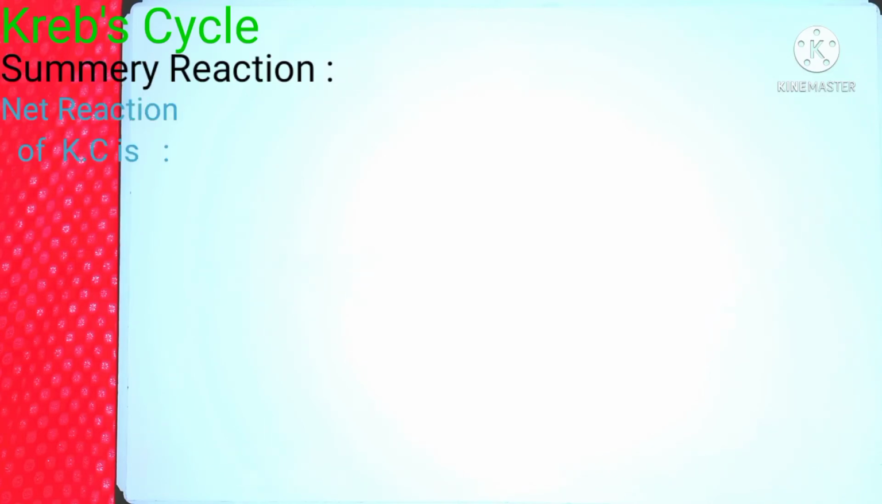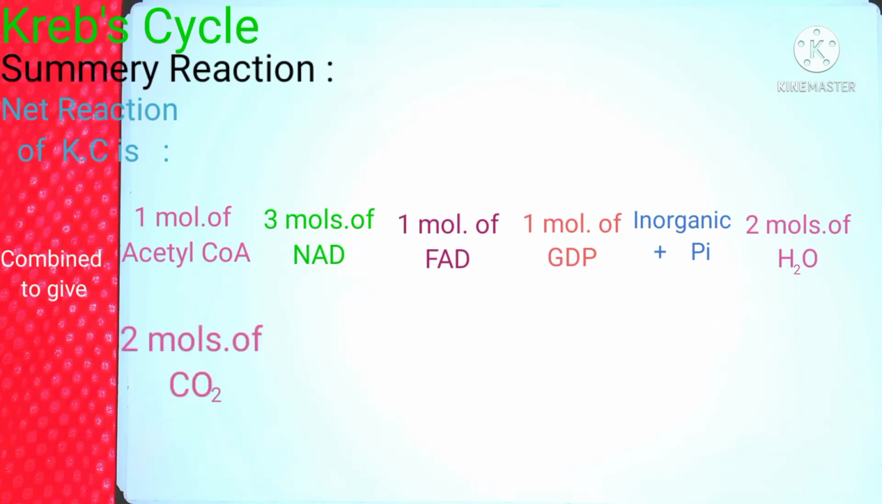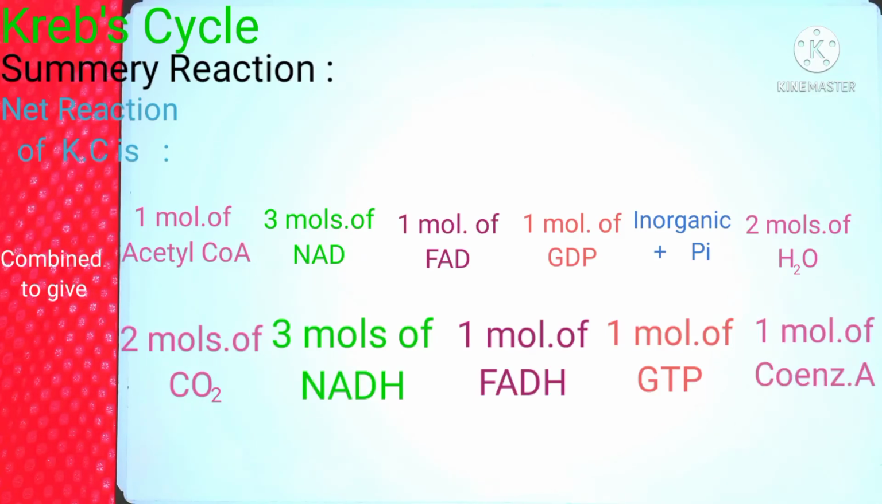So now the net reaction of Kreb cycle is 1 molecule of acetyl CoA, 3 molecules of NAD, 1 molecule of FAD, 1 molecule of GDP along with 1 molecule of inorganic phosphate and 2 molecules of H2O. All these are associated to give 2 molecules of carbon dioxide, 3 molecules of NADH, 1 molecule of FADH, 1 other molecule of GTP and 1 molecule of coenzyme A.